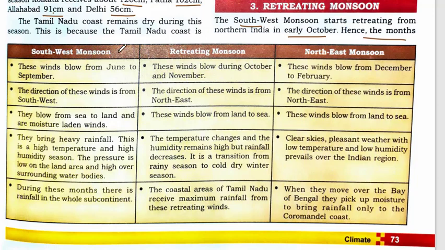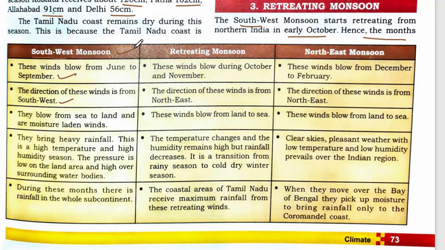First let us discuss the southwest monsoon. The first point is these winds blow from June to September. So you remember that for the southwest monsoon, the period is from June to September. The direction of this wind is from southwest. The name itself suggests southwest. They blow from sea to land and are moisture laden winds, which means they are full of moisture.